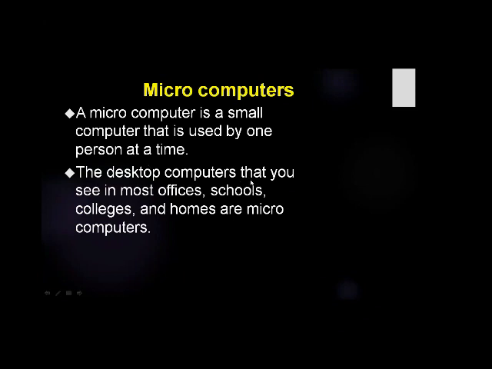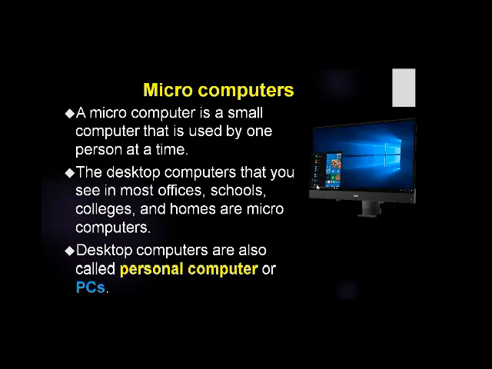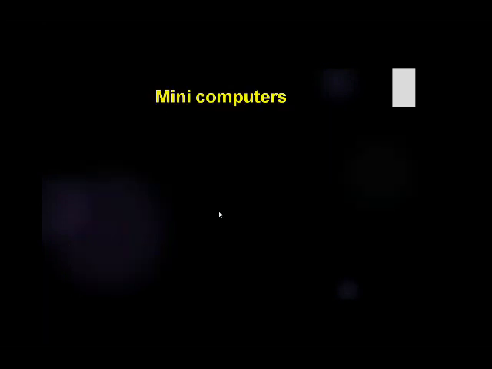The desktop computer is used in offices, schools, colleges, homes. Desktop computers are also called personal computers, and the short form of personal computer is PCs. This is the picture of the desktop computer. This belongs to the microcomputer category. Now, the next type, that is mini computer.